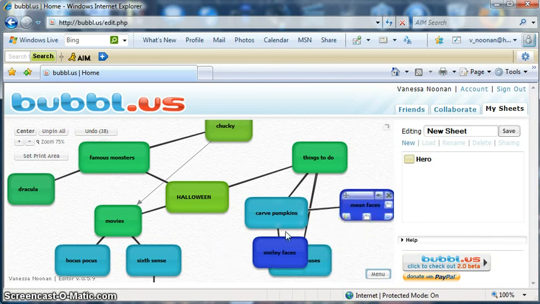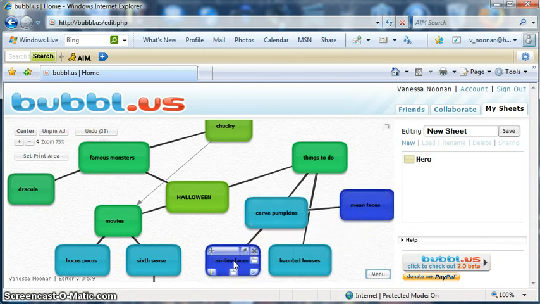So this is a very non-formal way of organizing your thoughts to put into a paper, a letter. Also, if you go and tell your professors that you actually used Bubble and created a bubble chart online and used it to help write your paper, you might even get extra credit points.